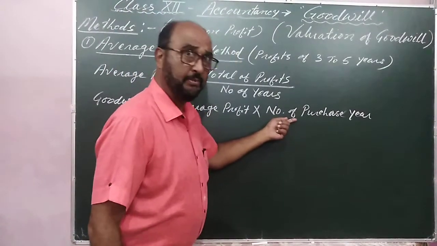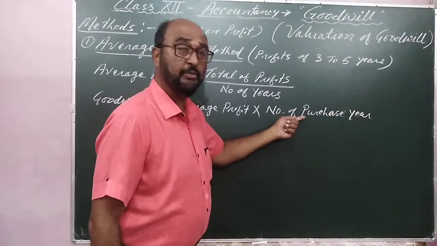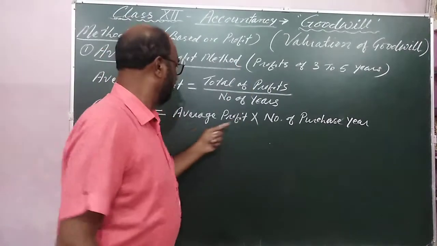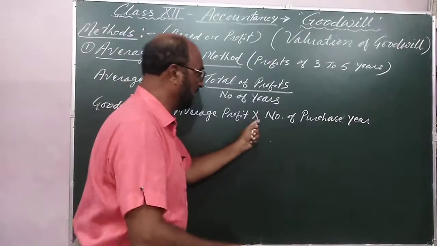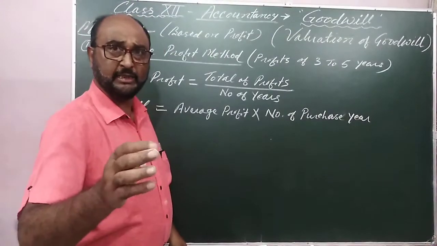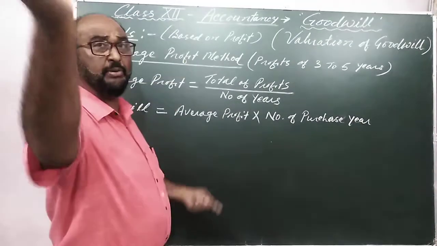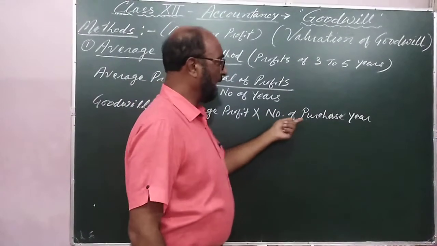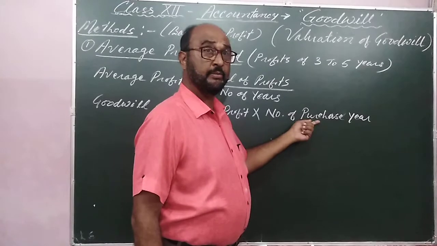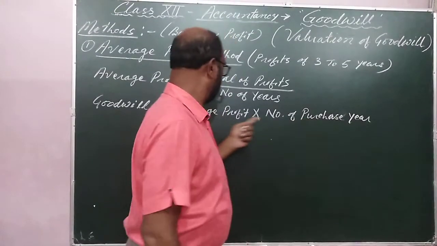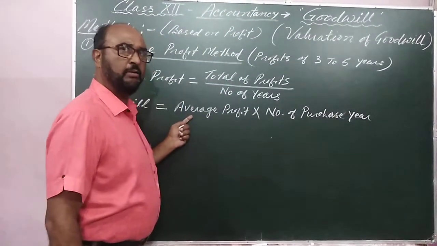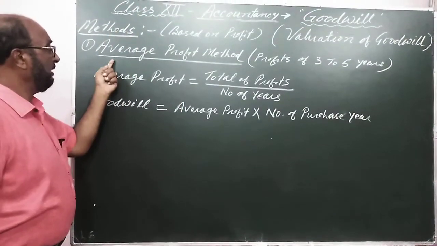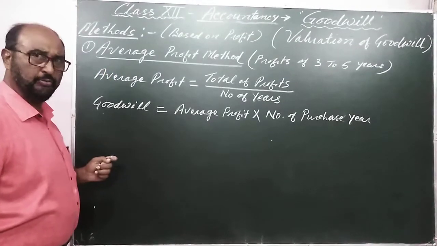It is a number which will be decided in the partnership agreement, that average profit will be multiplied by 1 year purchase, 2 year purchase, 3 years, 4 years, 5 years, whatever. So this is the term number of purchase year, that is the number of years by which the average profit is multiplied. So in this way we can find out the value of goodwill.